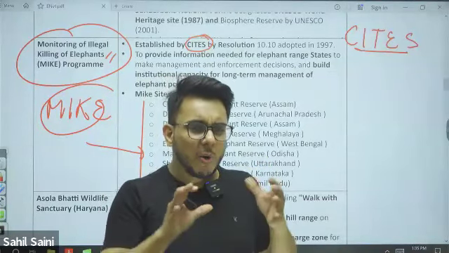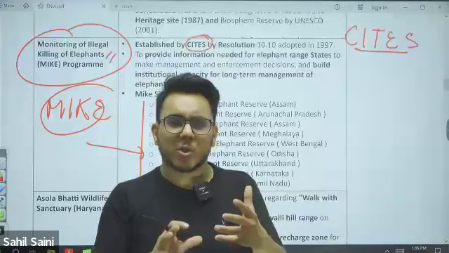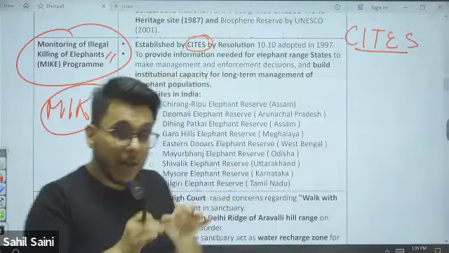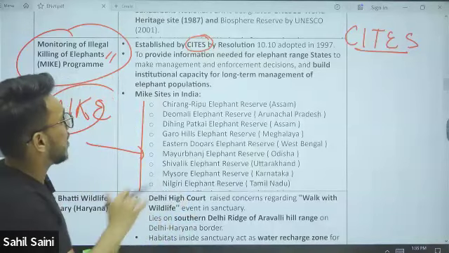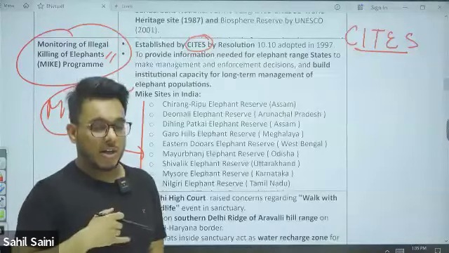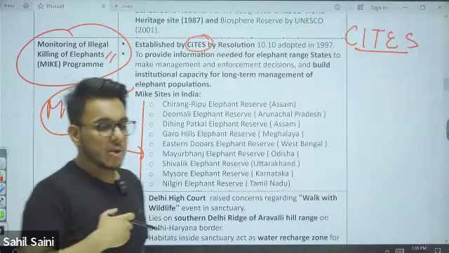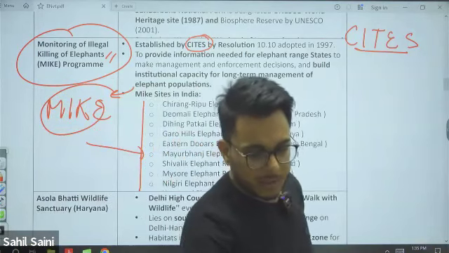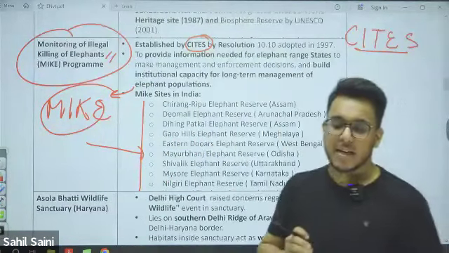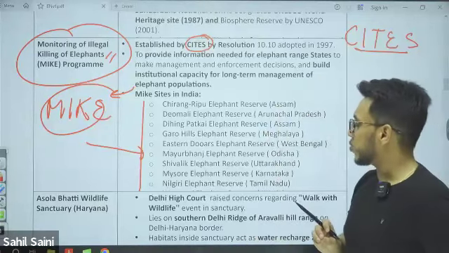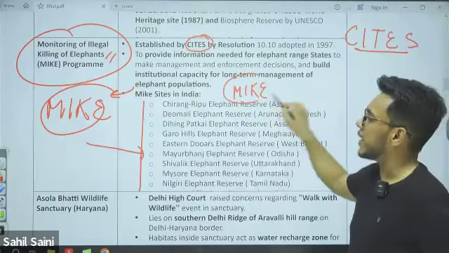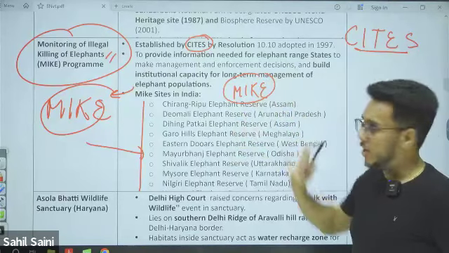Now, usually CITES will not issue a resolution for killing or preservation of a specific species of animal, but under the CITES resolution of 1997, the MIKE program got started in India. So this is peculiar, not very common. There are sites which have been chosen in India where the MIKE initiative will be implemented. These sites will specifically be monitored.